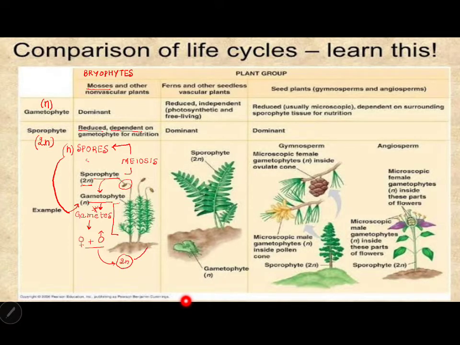And the zygote will develop into sporophyte, and again sporophyte will undergo meiosis. So you see that the haploid generation is dominant, giving rise to the diploid dependent reduced generation. So the life cycle is haplodiploidic.